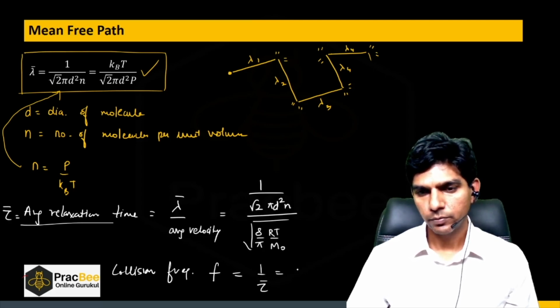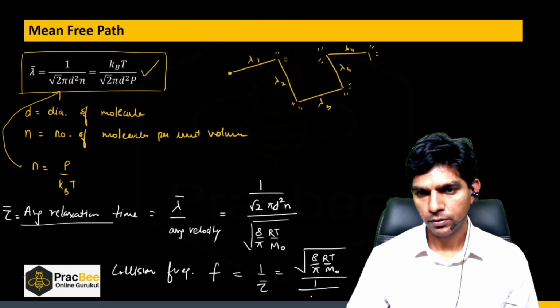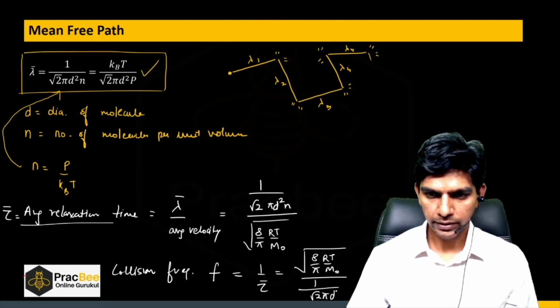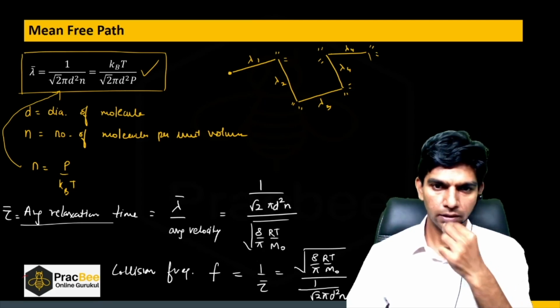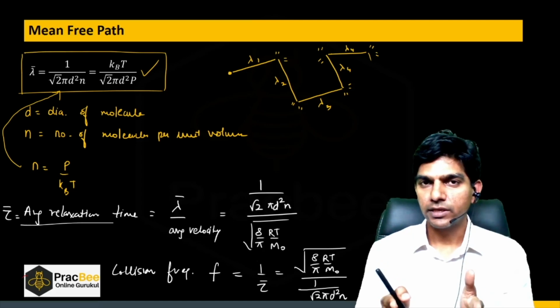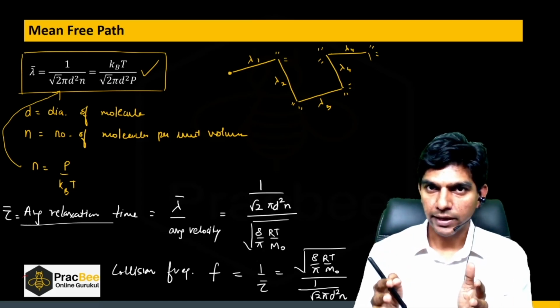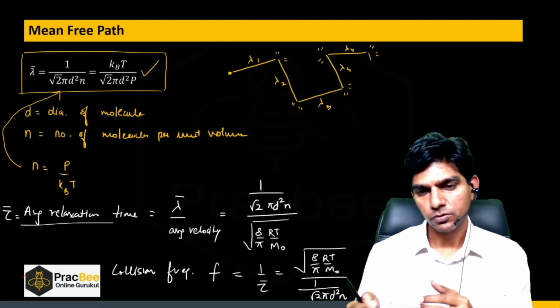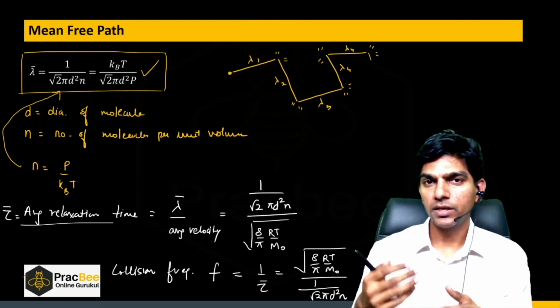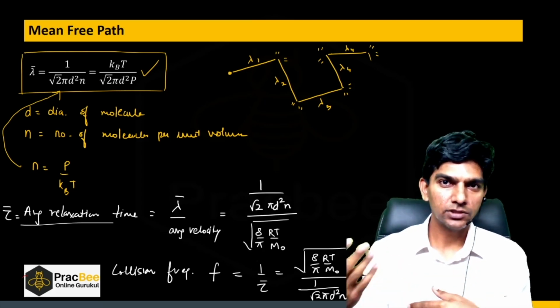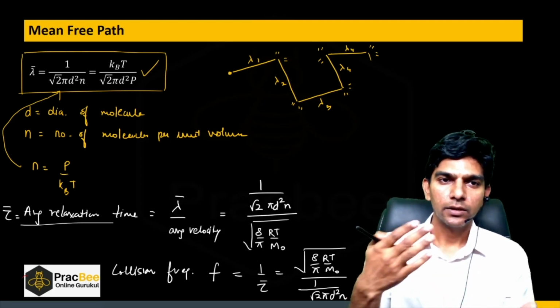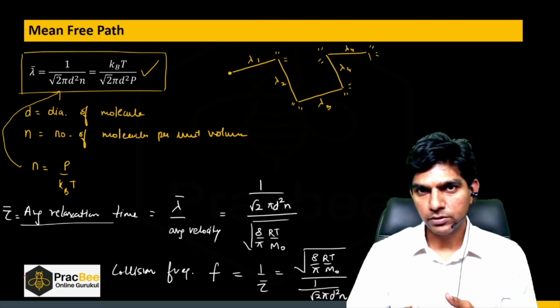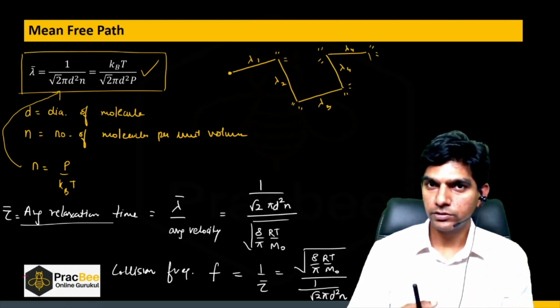So I can say it will be root 8 by pi RT by M naught divided by 1 upon root 2 pi d square n. Again, from this section, you will get questions based on proportionality. Suppose we increase the diameter, or we increase the number density, or we change the temperature, what would happen to the mean free path? What would happen to the average relaxation time? What would happen to the collision frequency?